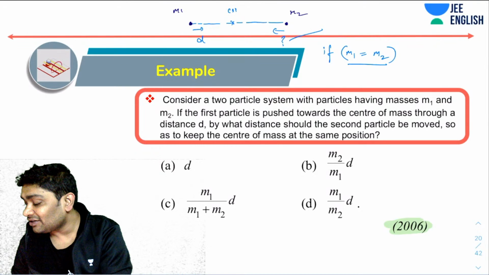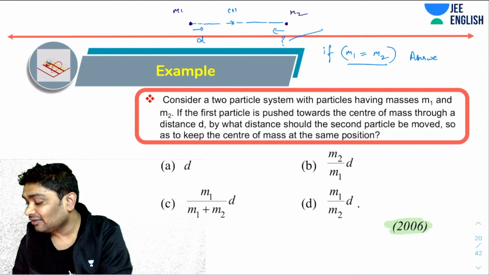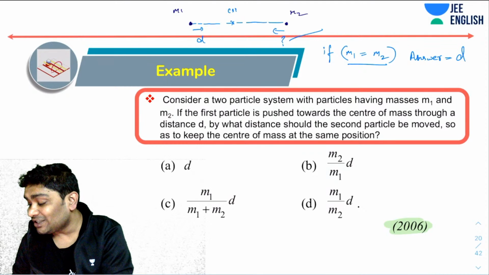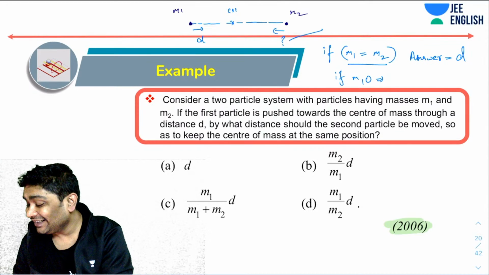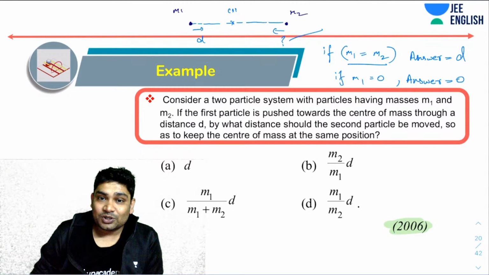Agreed. Now, if m1 was 0, then what should have been my answer? Then the answer should have been 0, right? Agreed. So just use these two.